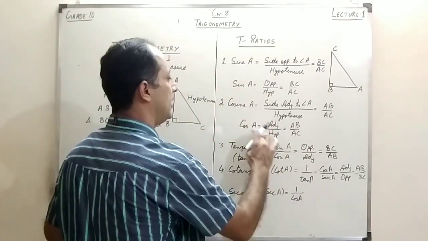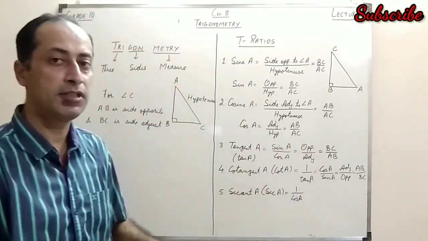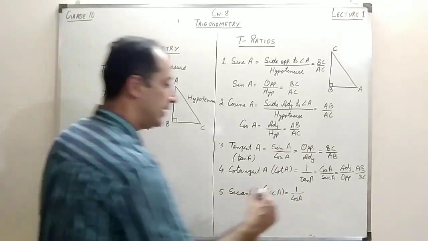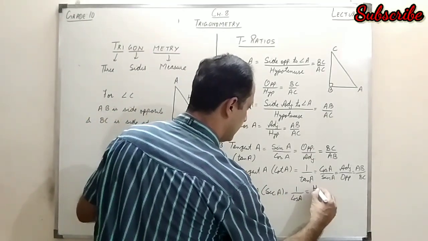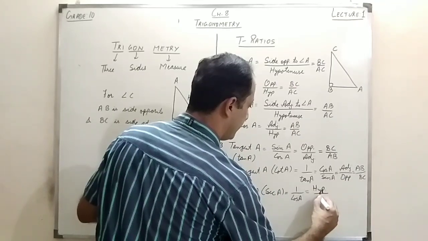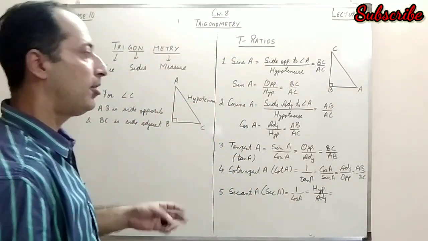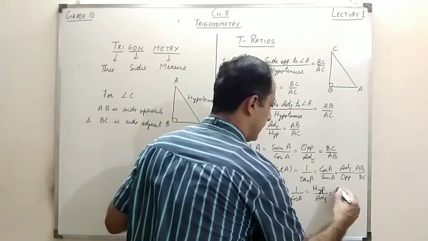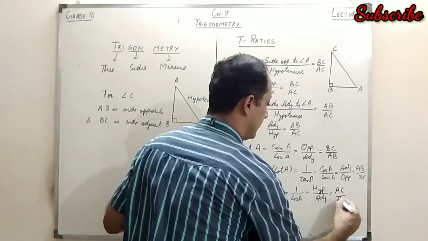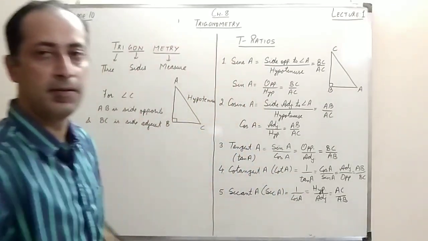And obviously cos A was adjacent upon hypotenuse, so this will be hypotenuse upon adjacent. And then the hypotenuse is AC and the adjacent side is AB.